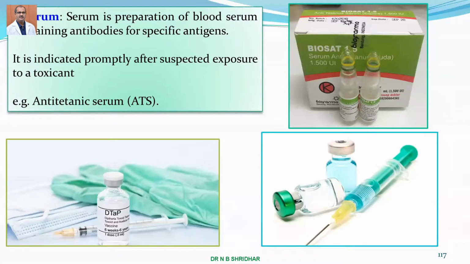Okay, next one is the serum. Yesterday I told you, but serum is a preparation of blood serum containing antibodies or specific antigens, and it is indicated promptly after suspected exposure to a toxicant. That's very important. Whenever an animal is suffering from tetanus, which is caused by the Clostridium tetani organism, there will be convulsions and other signs.